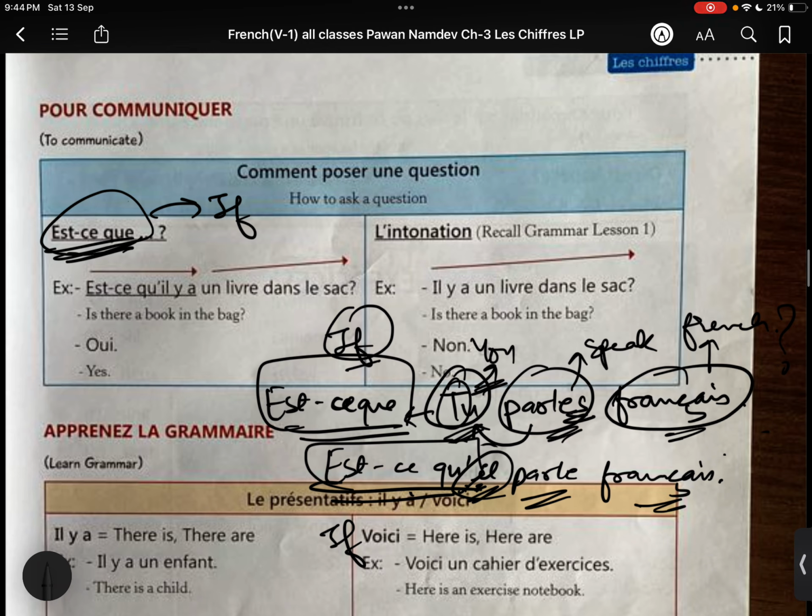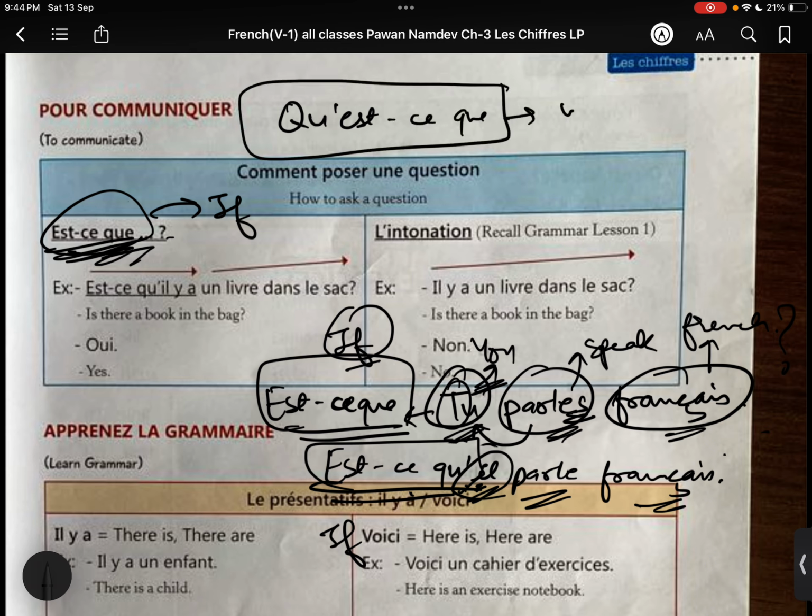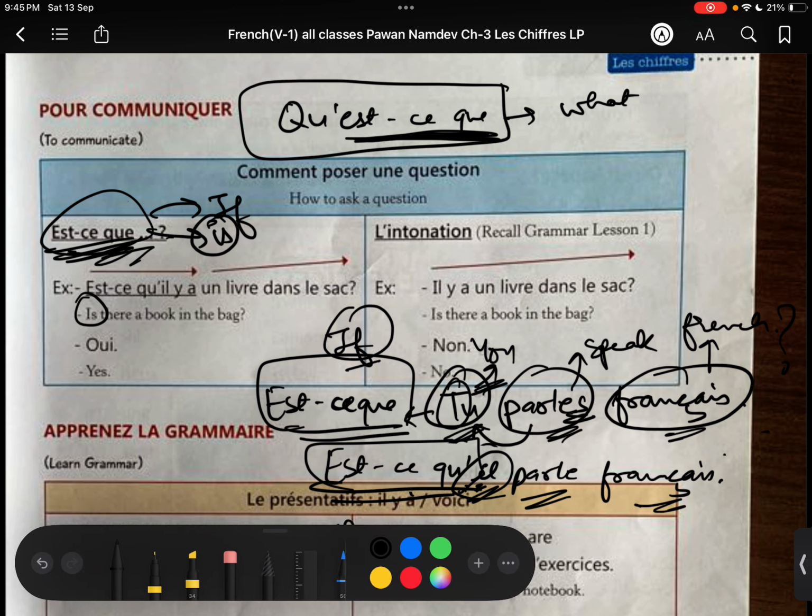Now don't be confused. We have est-ce que. Est-ce que means if. Now another we have qu'est-ce. Qu'est-ce means what. And only est-ce que means if. Or you can say is. Whenever you are inverting, the verb is coming first. Is there a pen? Is this a pencil? Est-ce que, for example, will also mean is. I'm just going to give you one example.